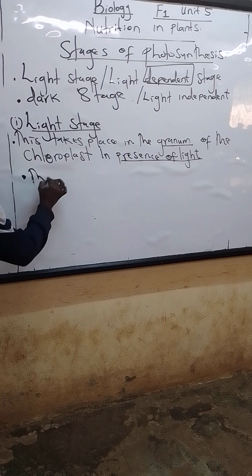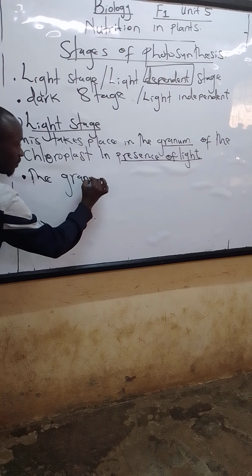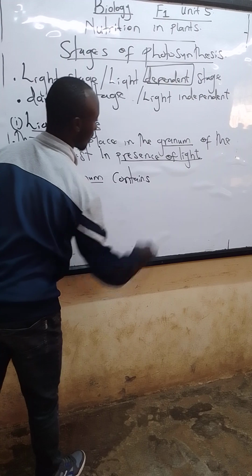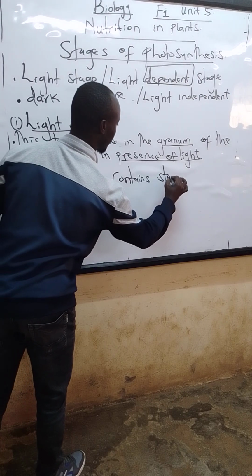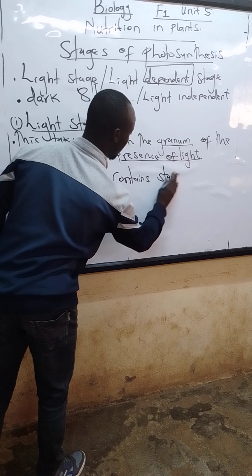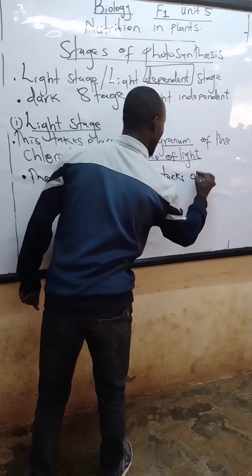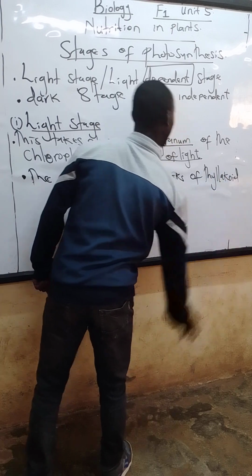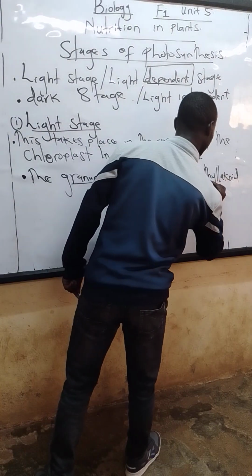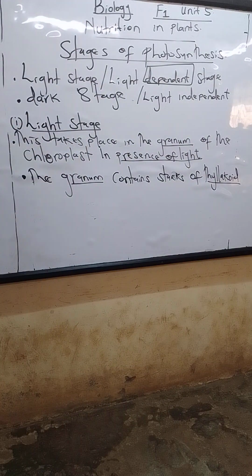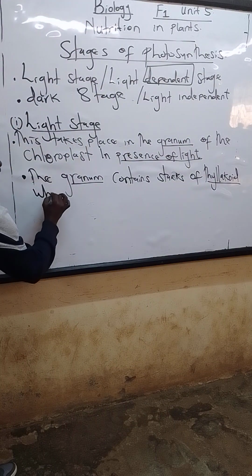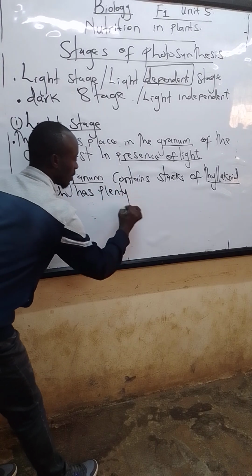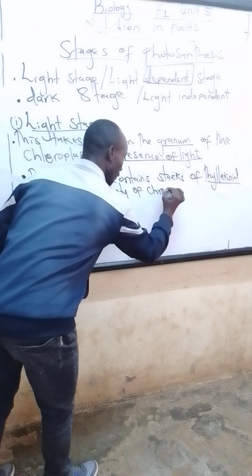The granum contains stacks of thylakoid, which has plenty of chlorophyll.